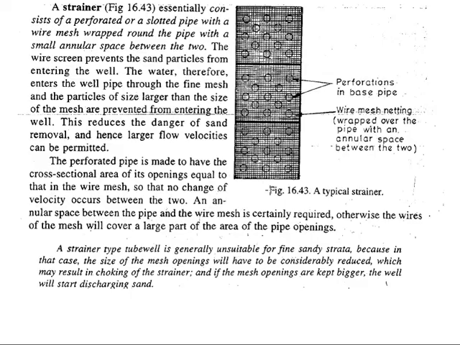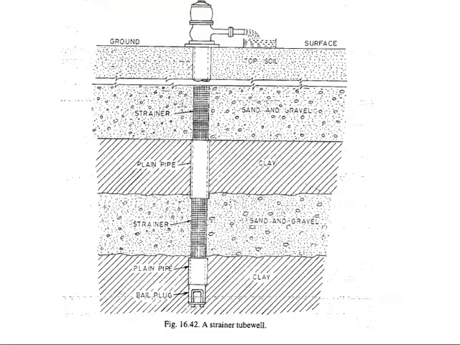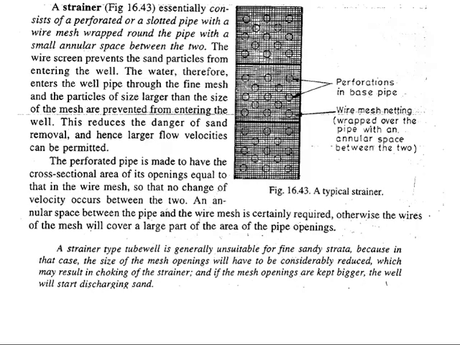So that is basically a strainer type of tube well, where we use a strainer, and this strainer takes in the radial water from this aquifer, and this is a plain pipe. Why? Because there is no perforation over there, so that's why it is a plain pipe. And then we just take out water from this strainer type of tube well.